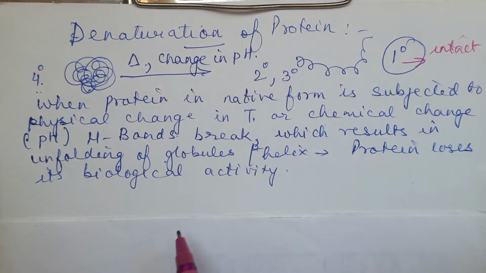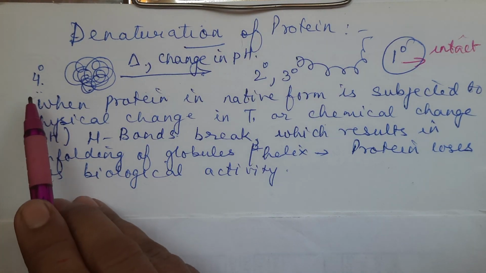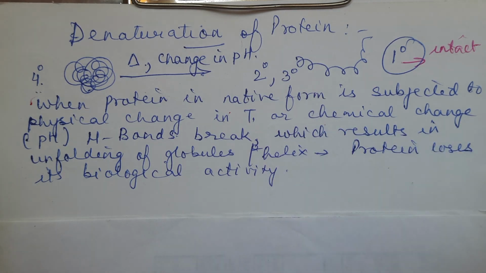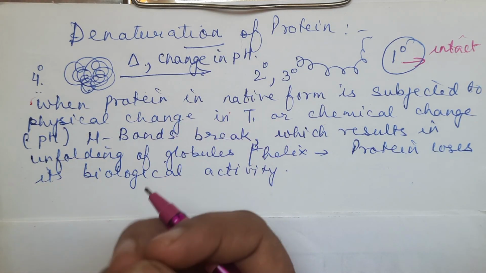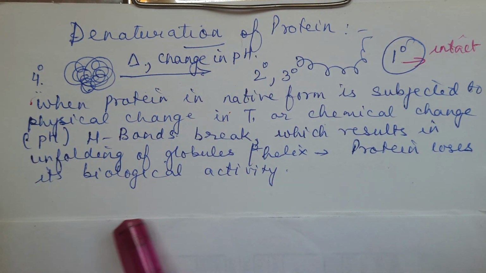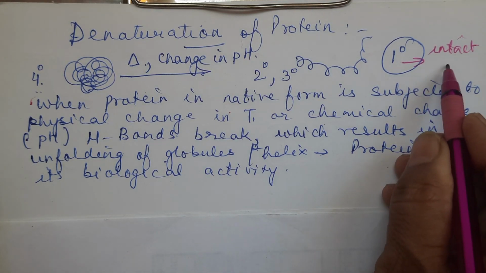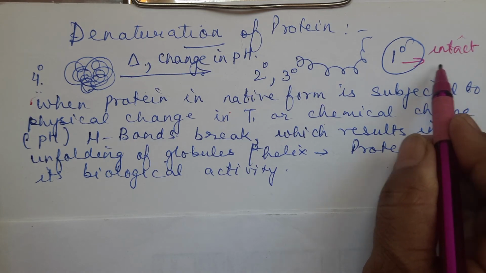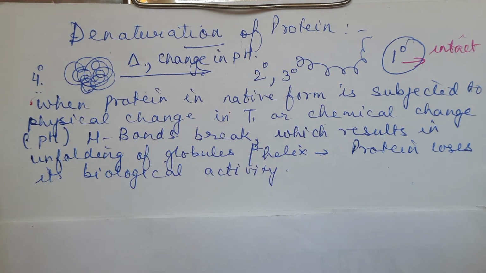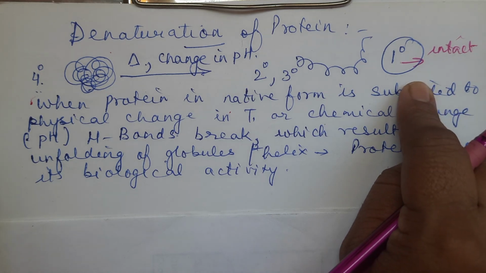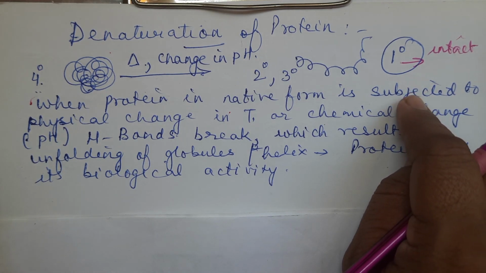So in denaturation, the quaternary, secondary and tertiary structures are getting affected, because that is getting opened up. That means again it is coming back into the same polypeptide chain form. But the sequence of the amino acids is not going to change. So the 1-degree structure is not getting disturbed at all. This is called denaturation because the peptide bonds, the peptide linkages, will not be getting affected. They are not going to break.